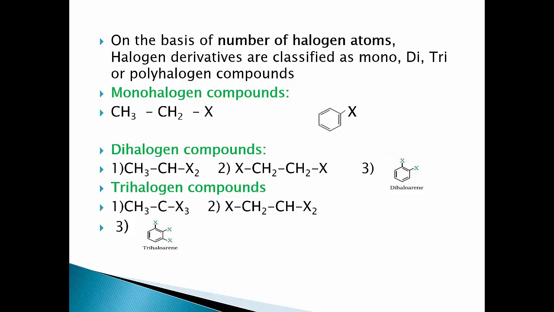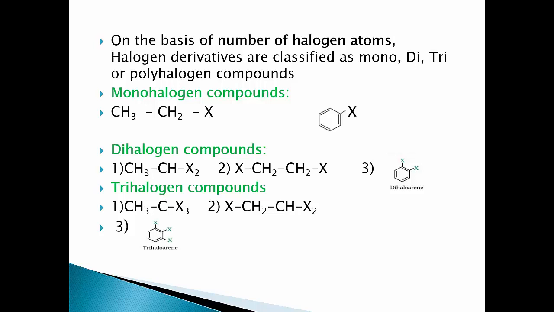The compounds in which one hydrogen atom from aliphatic or aromatic hydrocarbons is replaced by one halogen atom. For example, CH3CH2X or C6H5X.